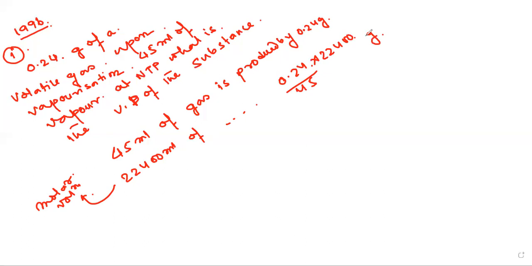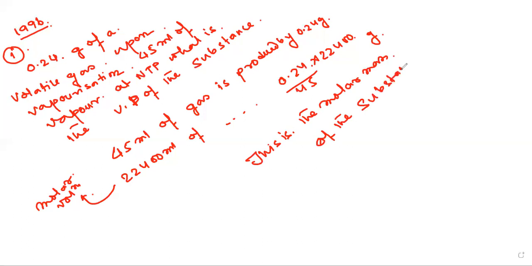So this will be the molar mass of the substance. Okay, so this is the calculation. Do the calculation and get the molar mass.